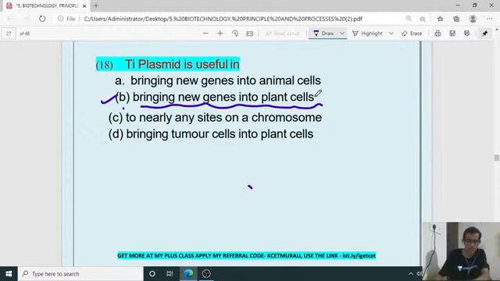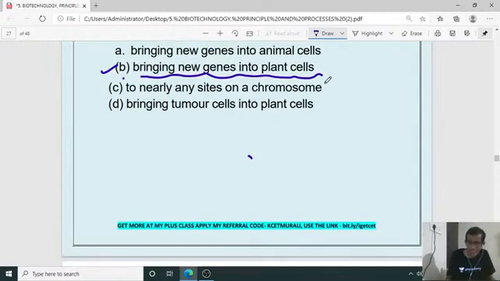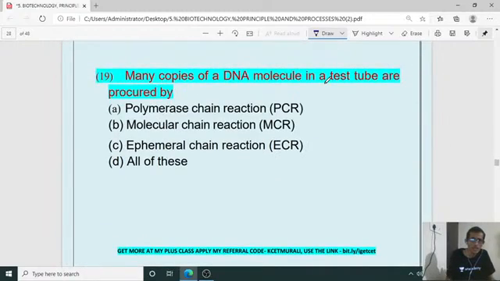Next question number 19. Many copies of a DNA molecule in a test tube are procured by which method? That is nothing but polymerase chain reaction, PCR. It is not molecular chain reaction or epimeral chain reaction.